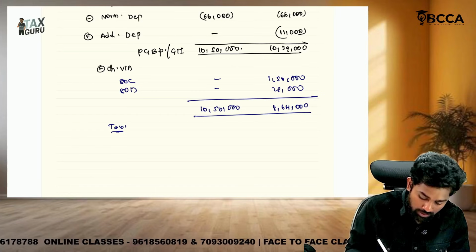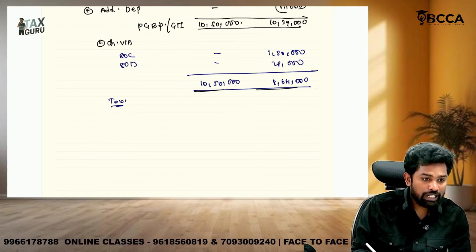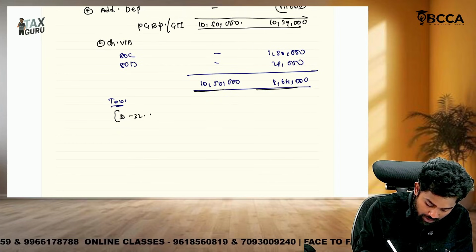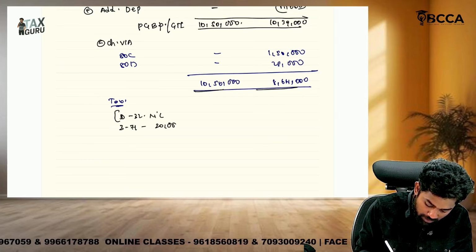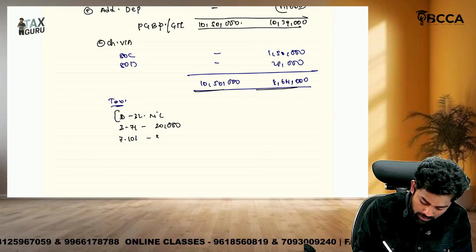Sir, old regime and new regime 10,50,000. Under the new regime, sir, 0 to 3 lakhs nil, 3 to 7 lakhs 5%, that is 20,000. 7 to 10 lakhs 10%, that is 30,000.